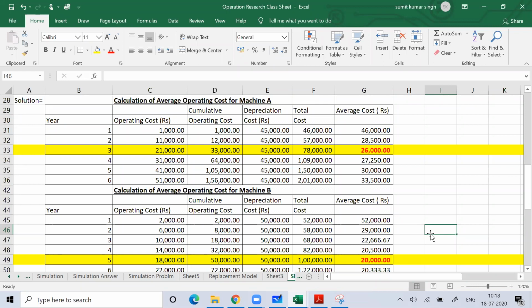So if you notice, the minimum average cost per year for machine A is 26,000 rupees. The minimum average cost per year for machine B is 20,000 rupees. So you can understand that because the average cost per year of machine B is less than the average cost per year of machine A, this means that you should replace machine A by machine B. Okay, so you can understand this part.